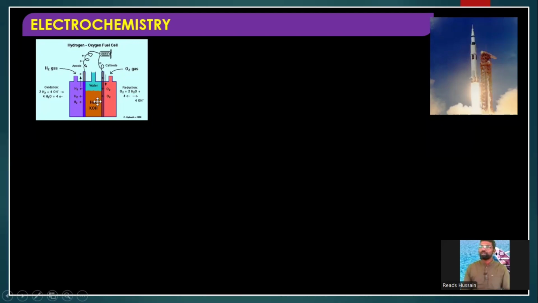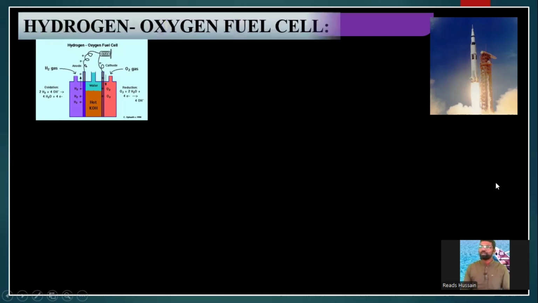This is the picture of the hydrogen-oxygen fuel cell. I hope you understood the definition of a fuel cell. It is a device which converts combustion energy directly into electrical energy. That's all, the simple definition.